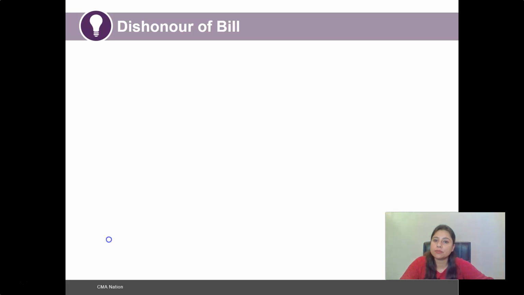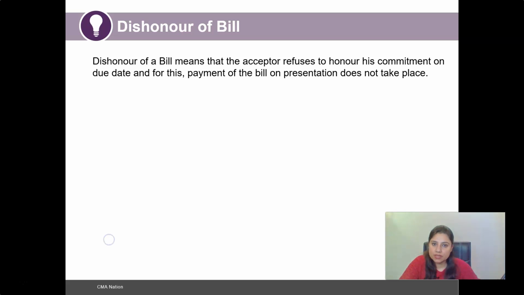The next thing that we are going to cover here is dishonor of bill. What is the situation wherein a bill of exchange can be dishonored, or what are the conditions or reasons for which a bill can be dishonored? So starting with the lecture here, when we say dishonor of a bill, it means that the acceptor has refused to honor his commitment. With the word dishonor only, you can understand what could be the situation.